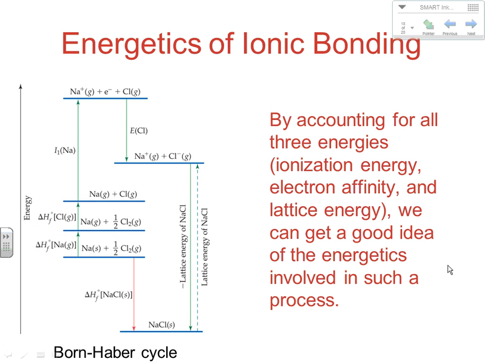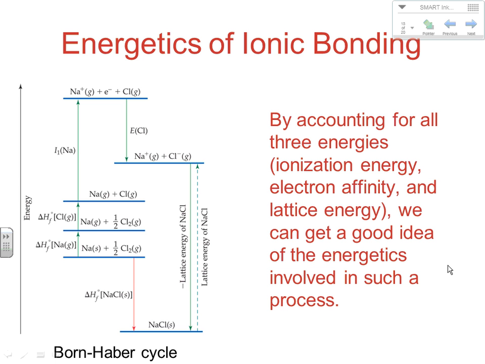Now, by accounting for all three of the energies that we're talking about, so if you look at ionization energy, electron affinity, and lattice energy, then you finally get a good look at the energy involved in a reaction like mixing sodium ions with chloride ions to make the compound sodium chloride. Now, this idea is known as a Born-Haber cycle because these were two scientists studying it.